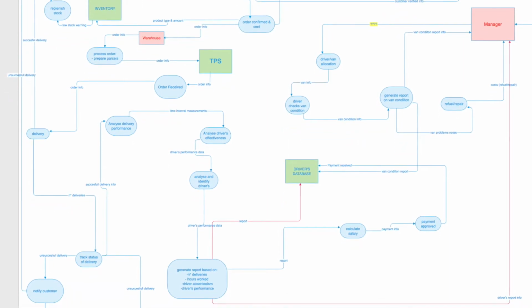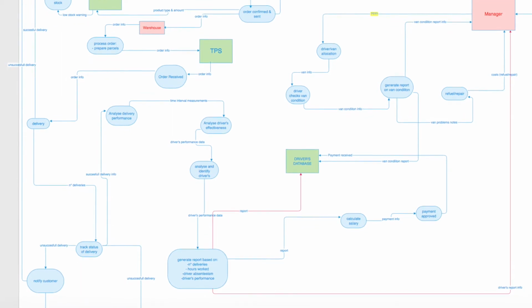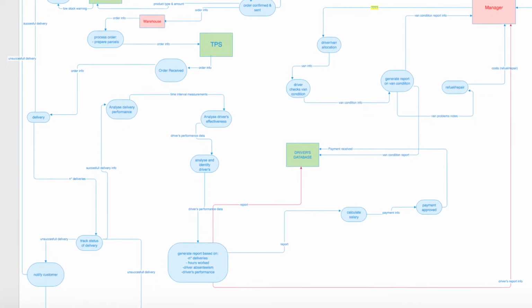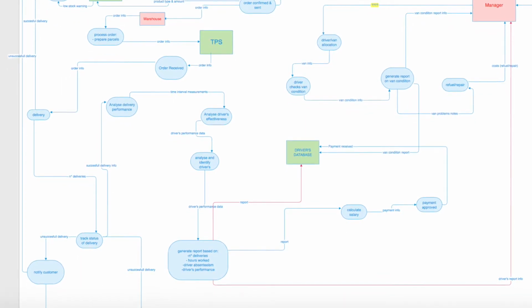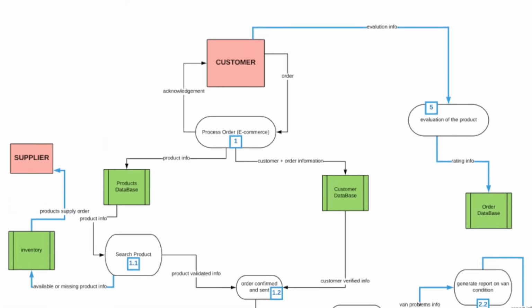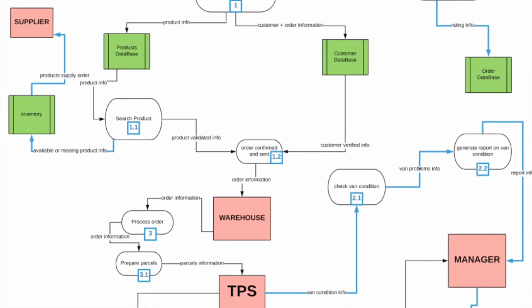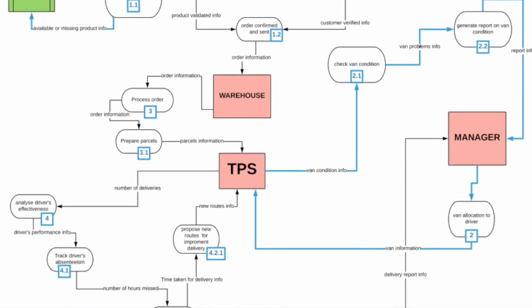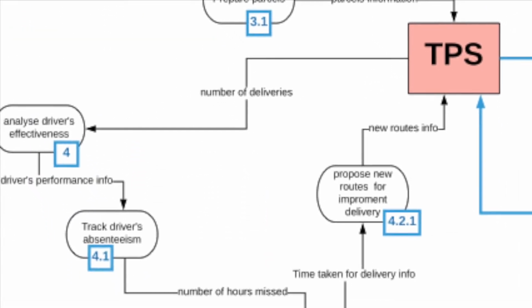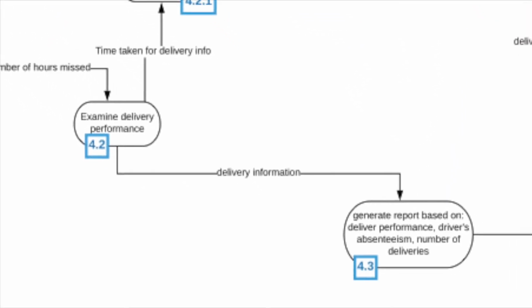Following these problems, it was hard for us to logically connect one process to the other. Furthermore, we initially used wrong notation for the processes, databases, and external entities. After talking to the TAs, we were able to fully understand what was required of us. We added numbers to distinguish between processes and sub-processes, following the logical sequence of events.